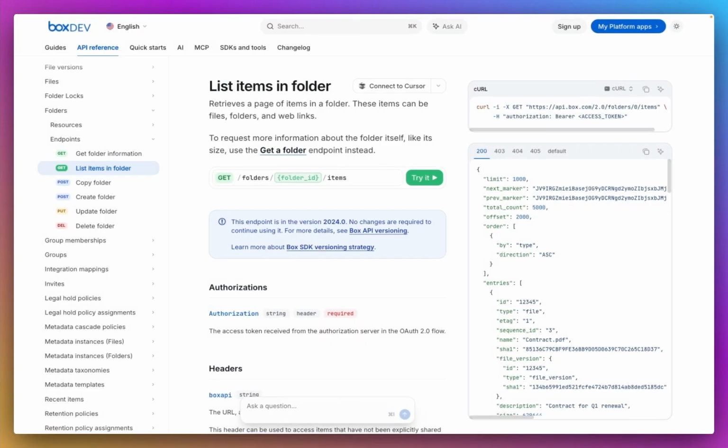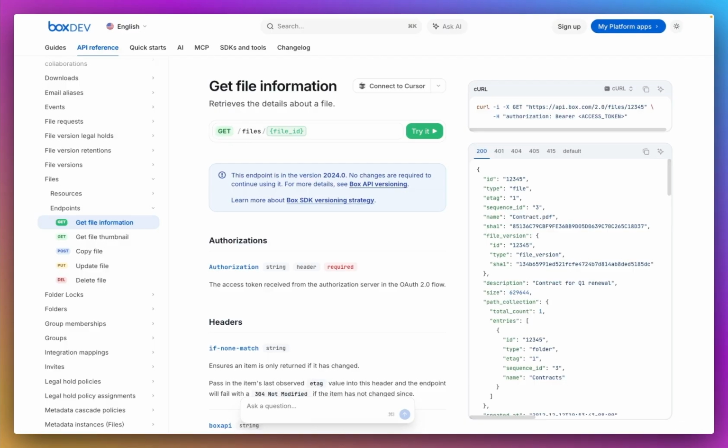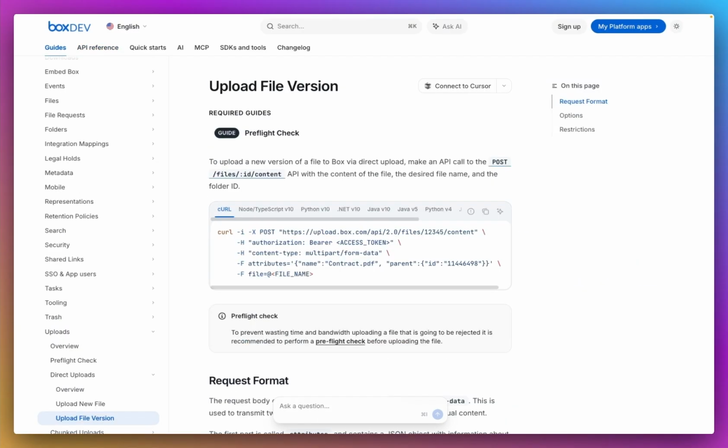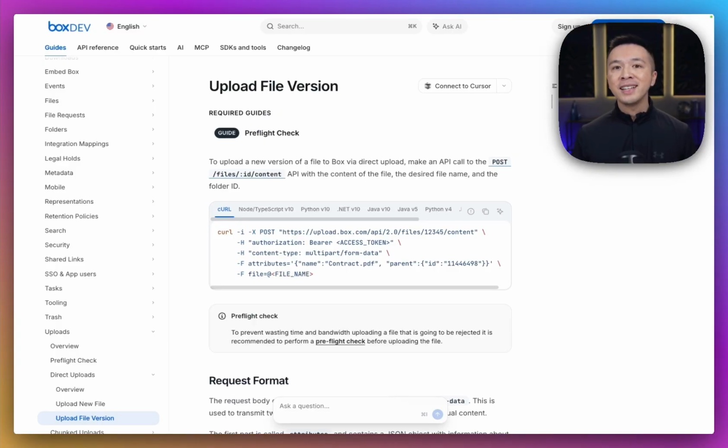Now, the question becomes, what happens when you replace a cloud storage layer with something enterprise ready? If you look at the Box API, it already maps really cleanly to file system operations. So this endpoint would be directory listing. This one would be reading a file. We also have creating a file. And on top of that, we can upload a new version of the file as well. So along with content, you can think of Box as a secure, governed file system backing your agent's context. The agent still sees folders, but now those folders are backed by Box.